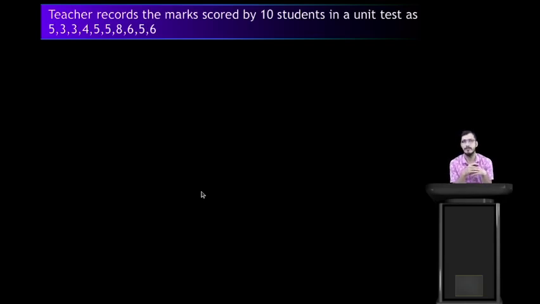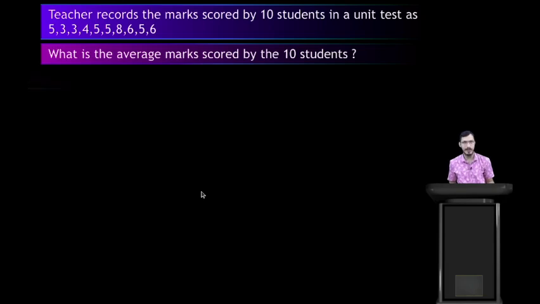Now students, one more question here. A teacher records the marks scored by 10 students in a unit test, as you can see: 5, 3, 3, 4, 5, 5, 8, 6, 5, 6. So there are 10 students here. Which is the average mark scored by 10 students? Can you find it out?